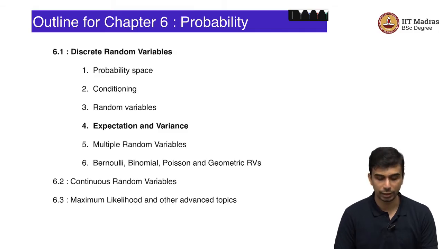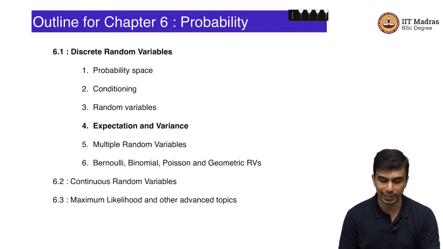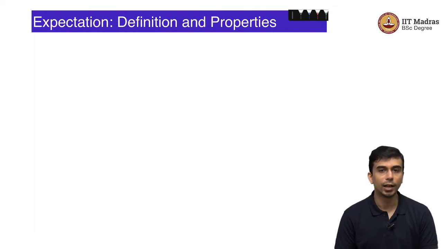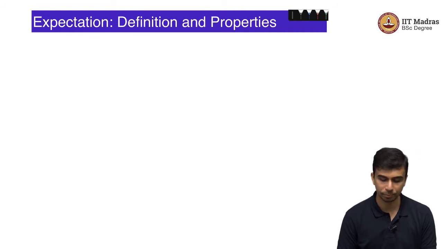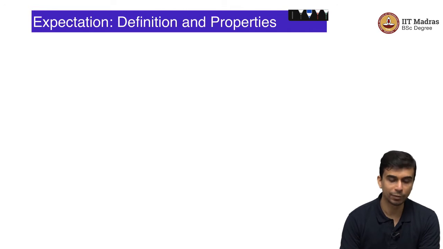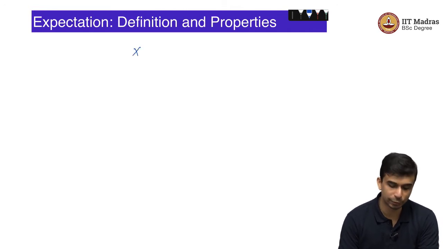The next topic that we are going to look at is expectation and variance of random variables. Expectation is a measure of central tendency of a distribution and variance is a measure of its spread. We will make both of these clear in this lecture. The expectation is a basic property of a random variable and it is defined completely in terms of its probability mass